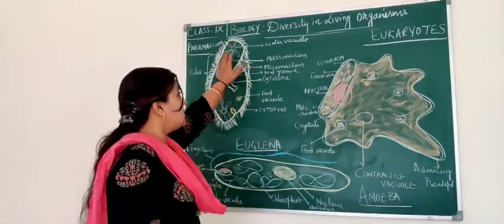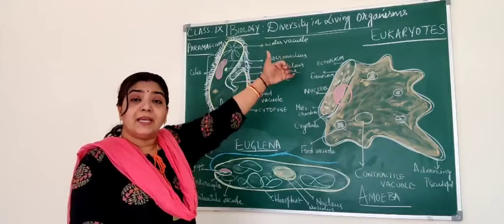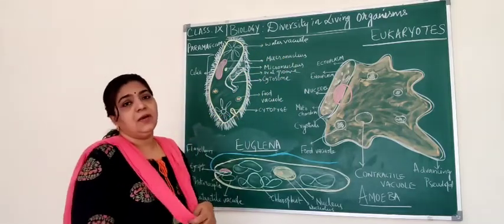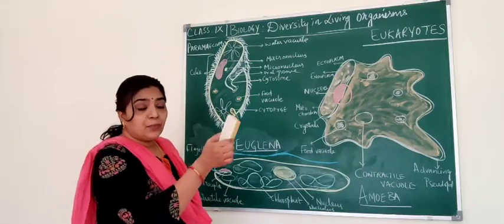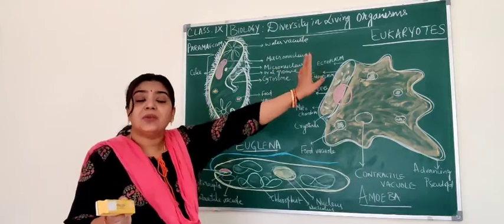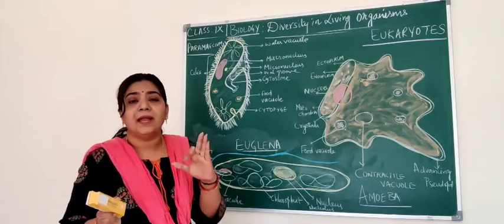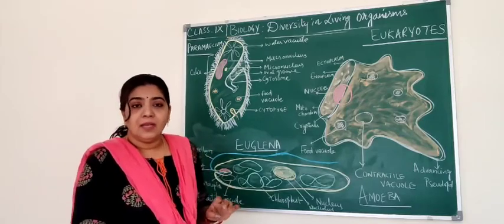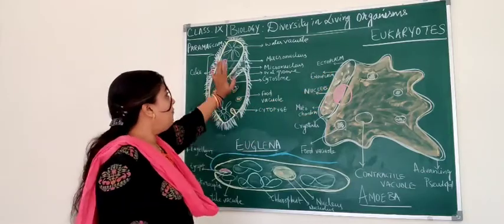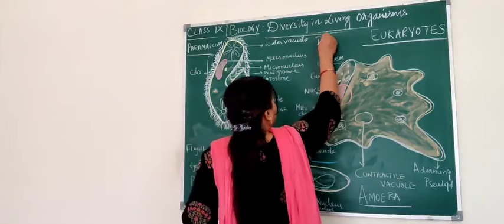So we see eukaryotic organisms from the kingdom Protista. Monera always includes the prokaryotes, and from Protista onwards we see eukaryotic nature. Kingdom Protista, Mycota, Plantae and Animalia, we see eukaryotic organisms. And we know this kingdom Protista.